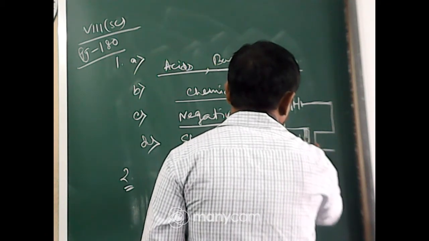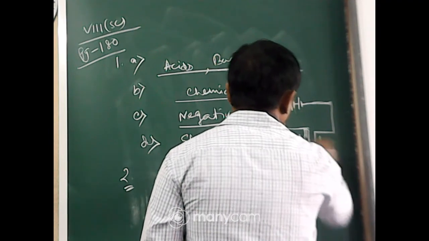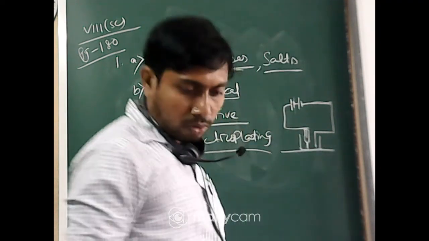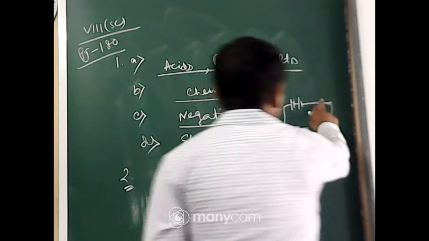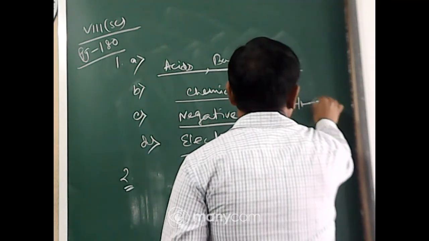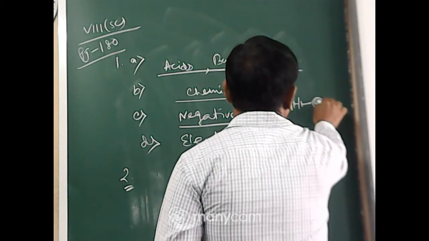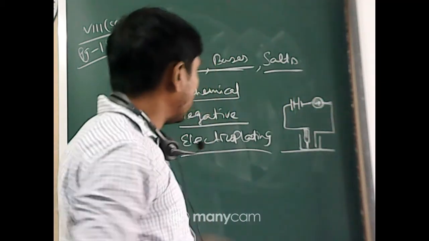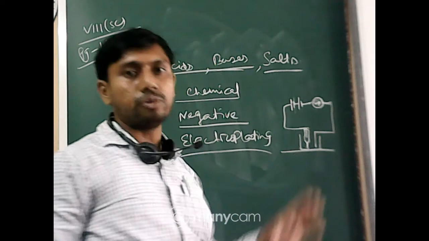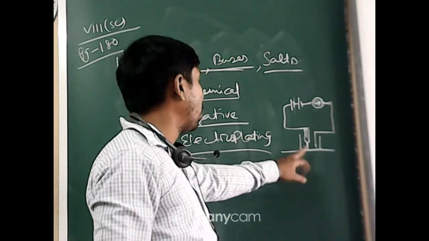Now a magnetic needle will also be there. You have to make a diagrammatic picture of that kind.